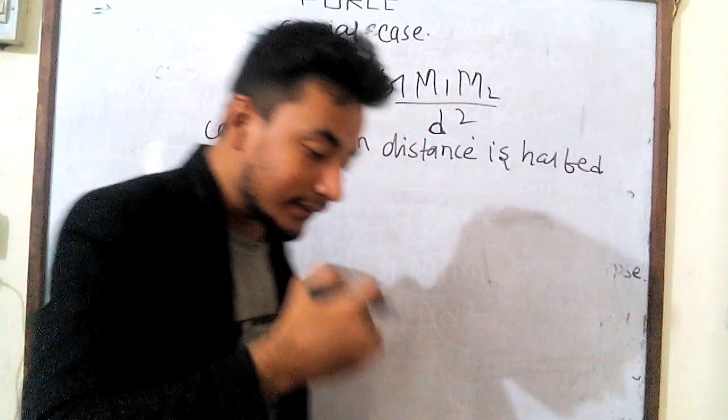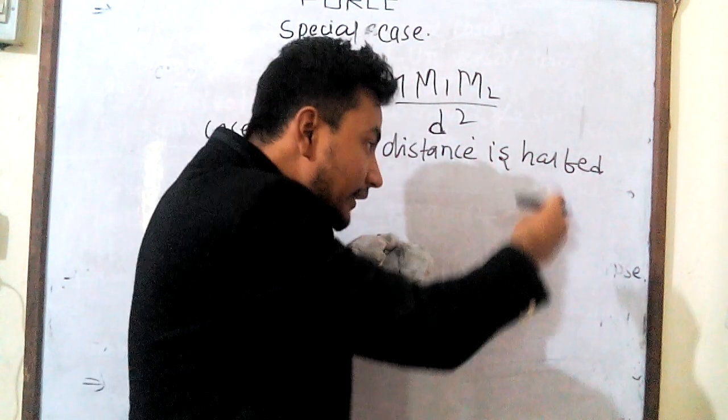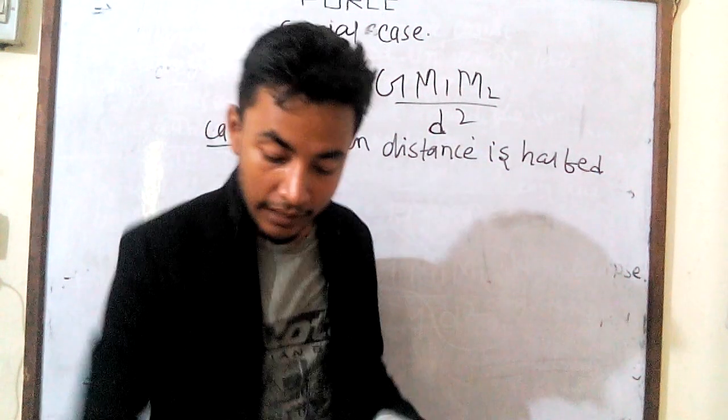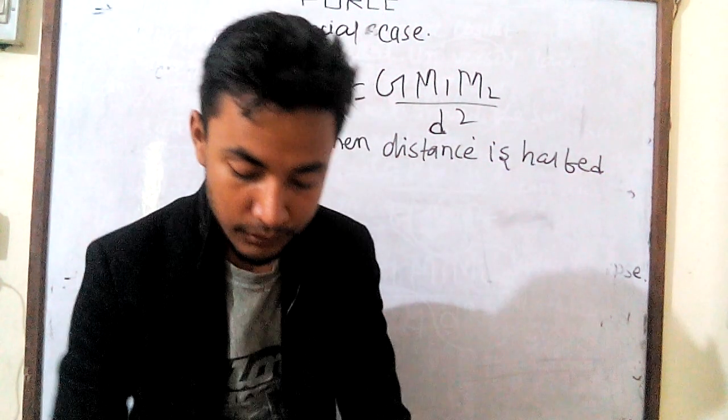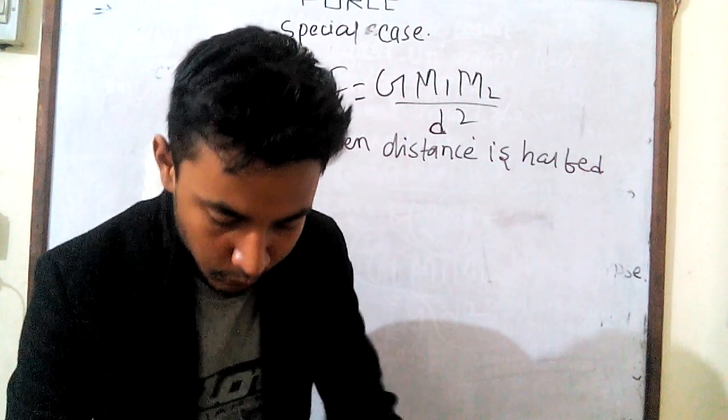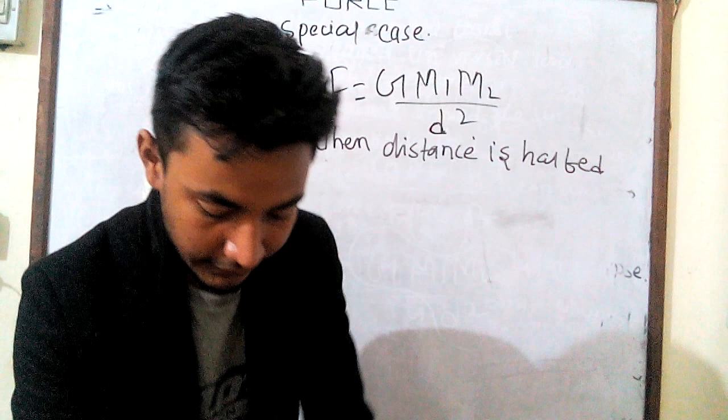So what happens in gravitational force when the distance between two bodies is half? When the distance between two bodies is half, what happens in the magnitude of gravitational force? So let's see.